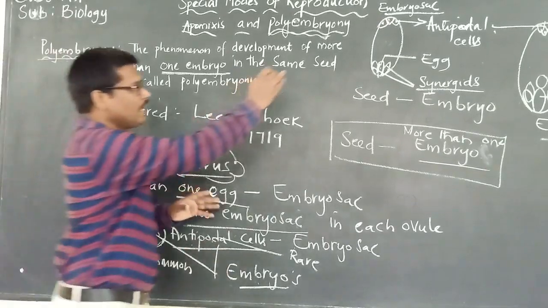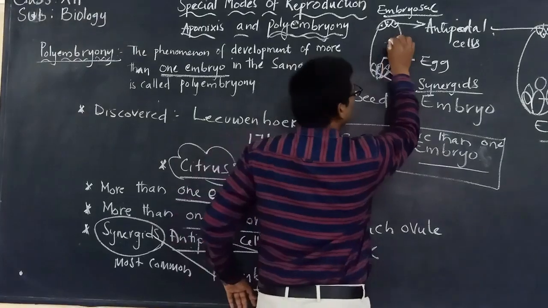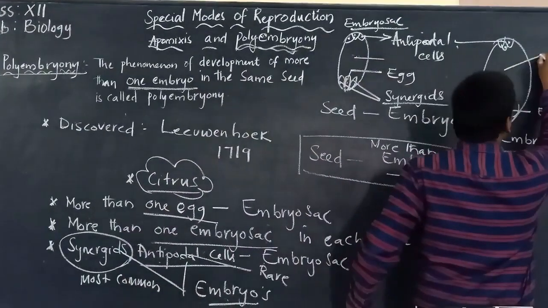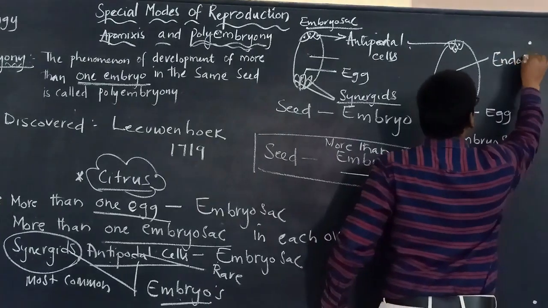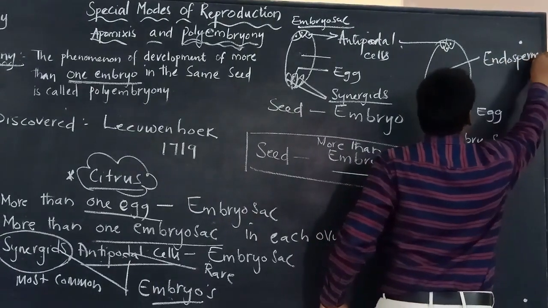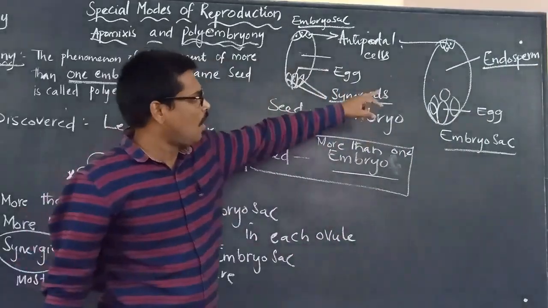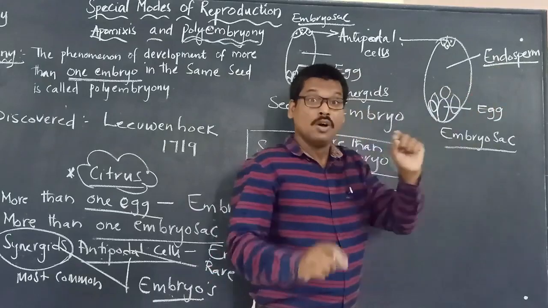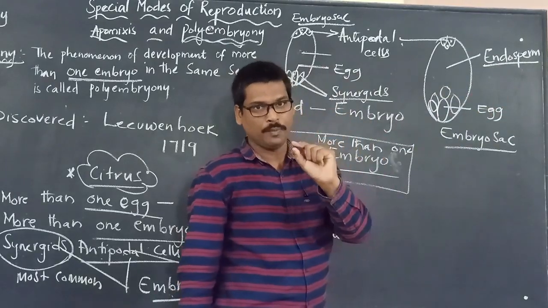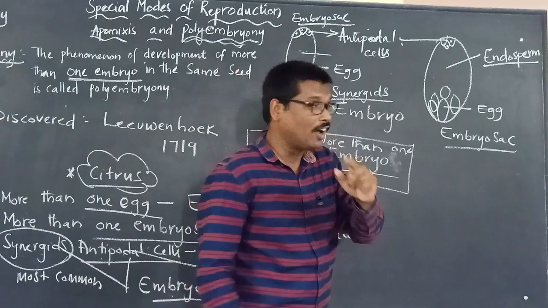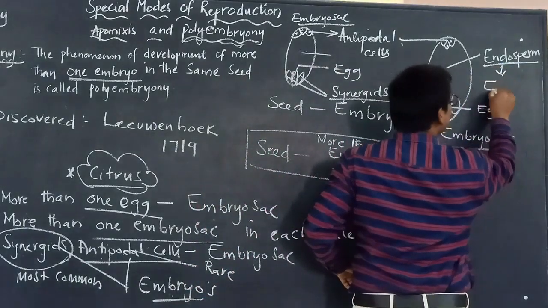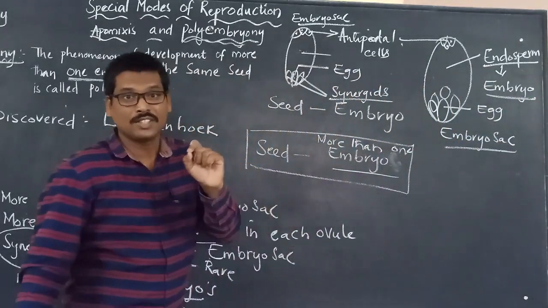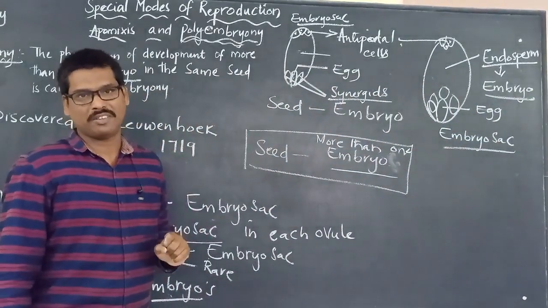Apart from this, in the embryo sac, right after fertilization, the central cell of the embryo sac will be changing into endosperm. Now, one of the endosperm cells can also develop into embryo. That is another one which we have to remember.